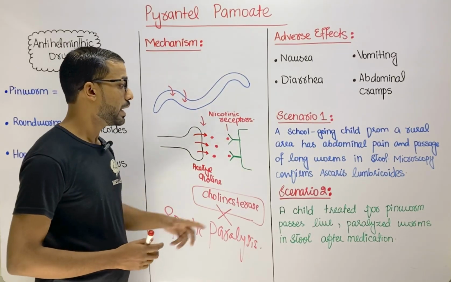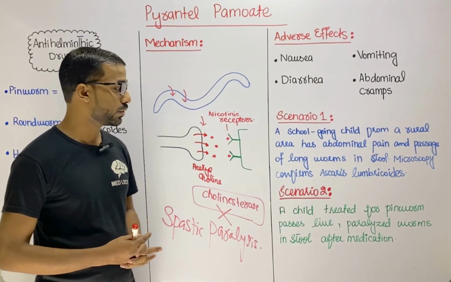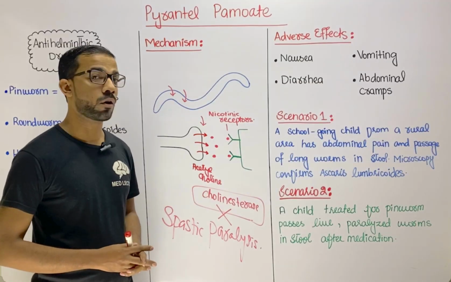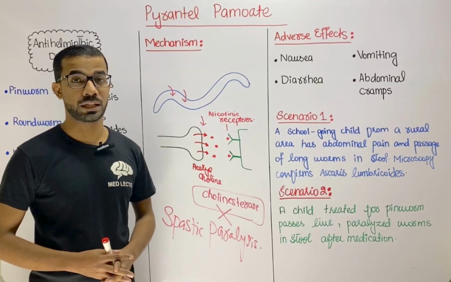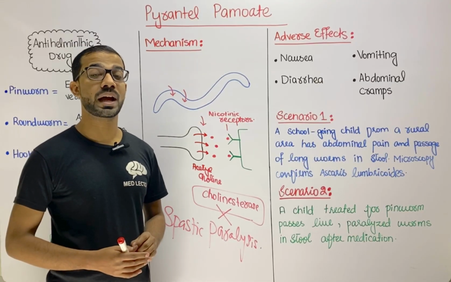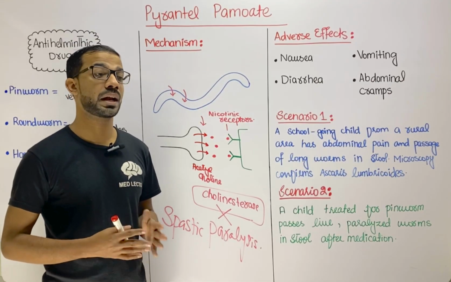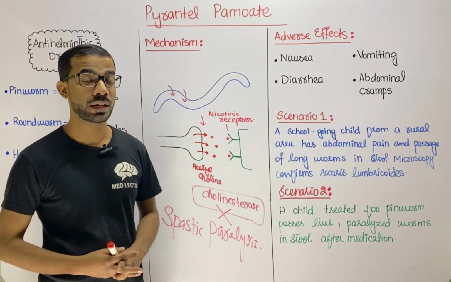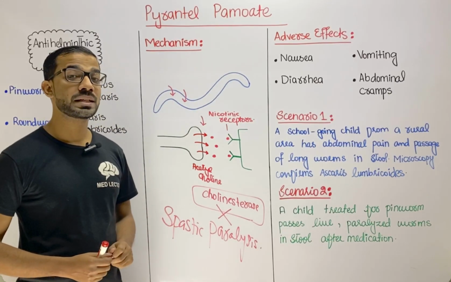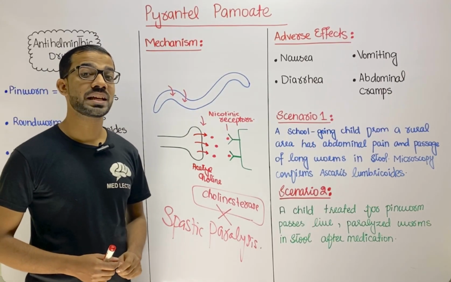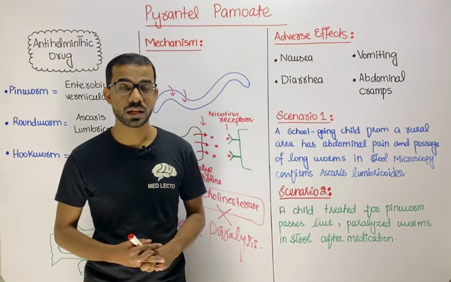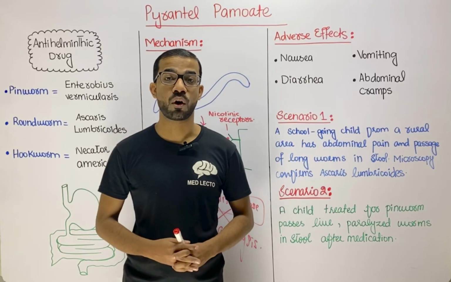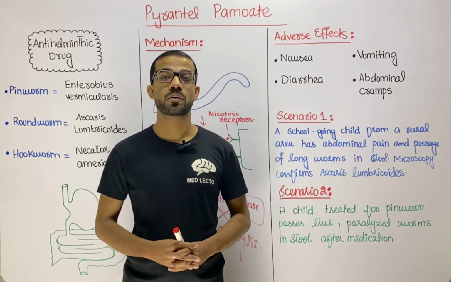Second is the second scenario, a child treated for pinworm passes live paralyzed worms in the stool after medication. So the most important anthelmintic drug that paralyzes the worm is the Pyrantel Pamoate. So what type of paralysis? So you will see spastic paralysis happens in the body of the worms, and we can easily get rid of these worms. So this is all about the Pyrantel Pamoate.